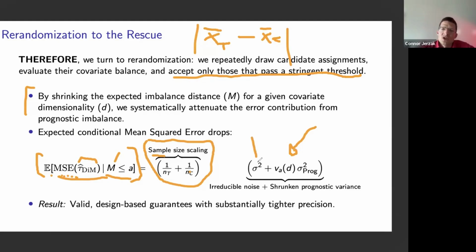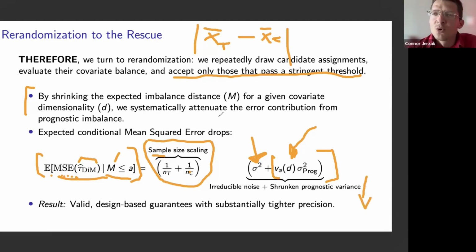One of these components is this irreducible sampling noise, this noise that's not associated with the covariates at all. And the paper shows and discusses, building on prior theory from Morgan and Rubin, among others, that there's this other term, which is known as the prognostic variance. This is essentially the part of the covariates that affect the outcome. And as our covariates get closer and closer between the treatment and the control group, this prognostic variance shrinks under